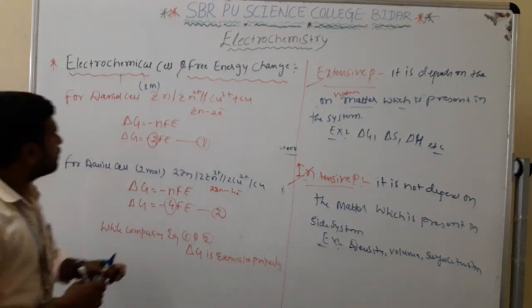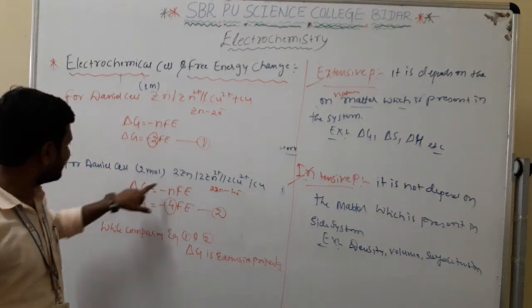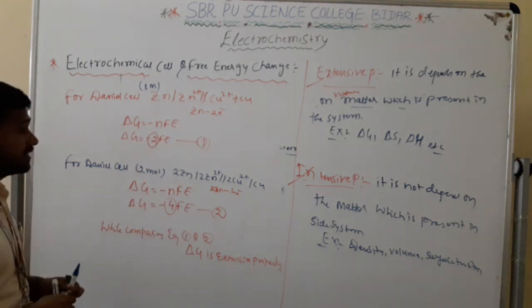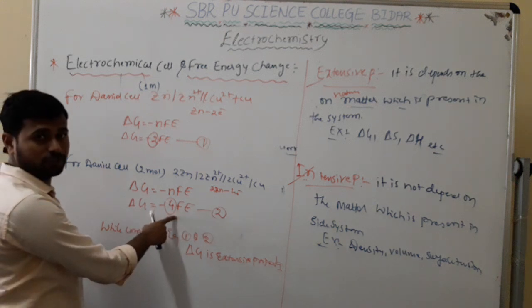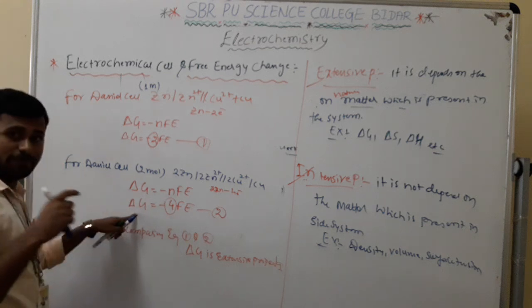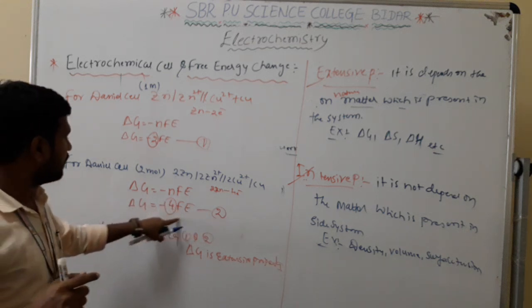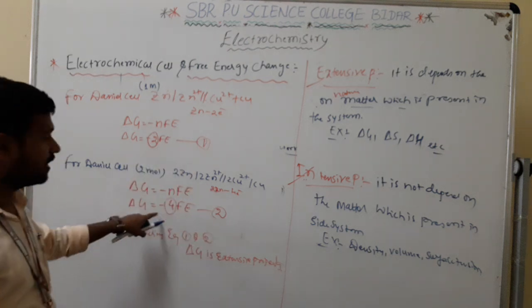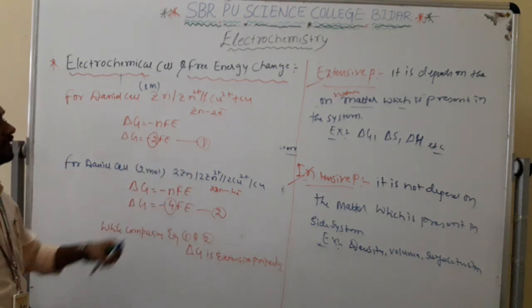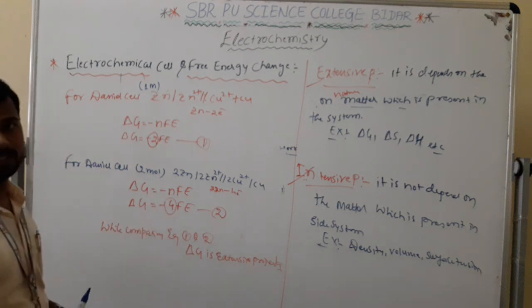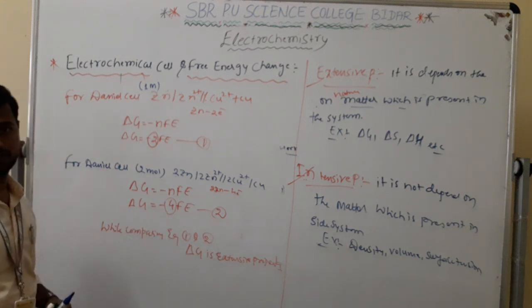Let's see. If the number of electrons changes, the delta G value changes. It depends on the matter which is present in the system. If delta G is affected, then the overall matter is affected. This affects the system; totally this is going to change. So that's why this is an extensive property. Take it down fast or take a screenshot.